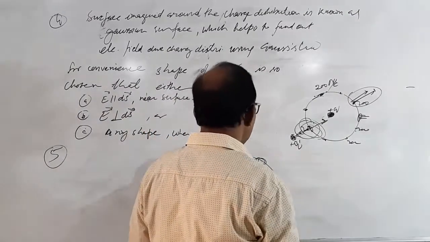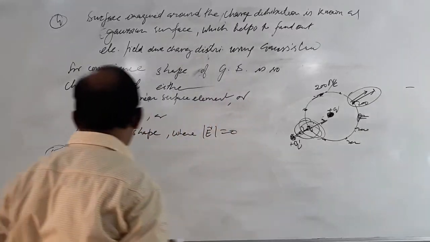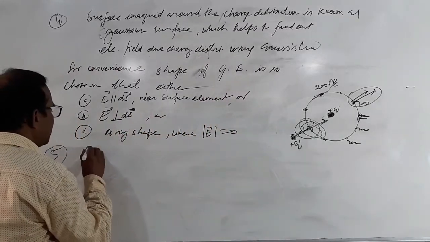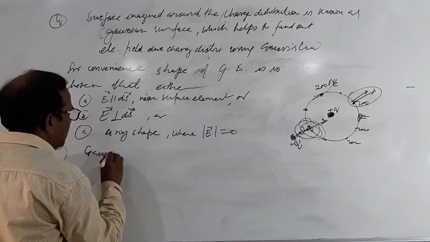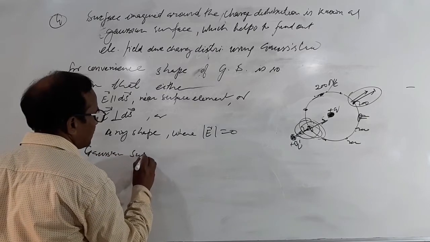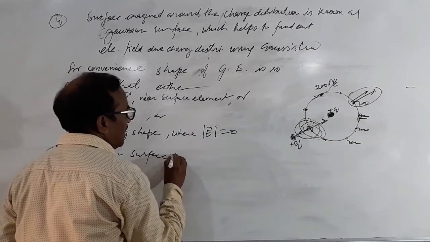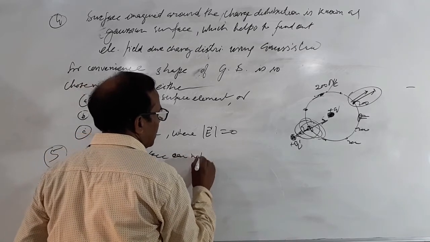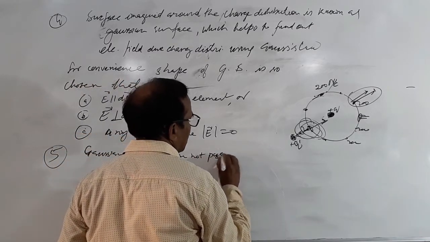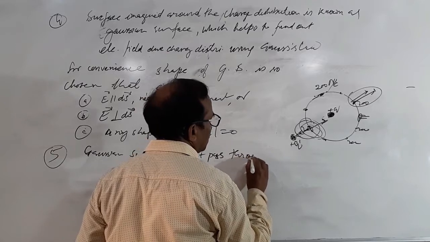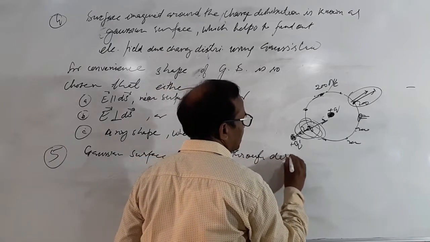So we cannot take this. So a Gaussian surface cannot pass through a discrete charge.